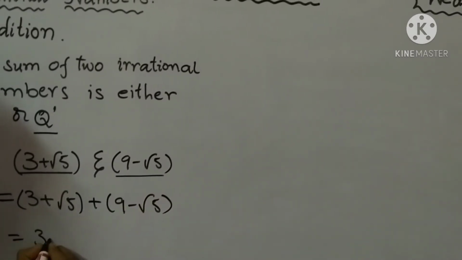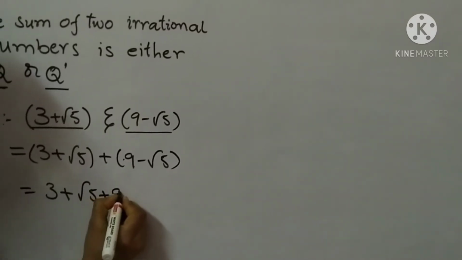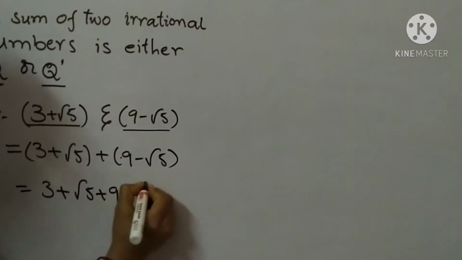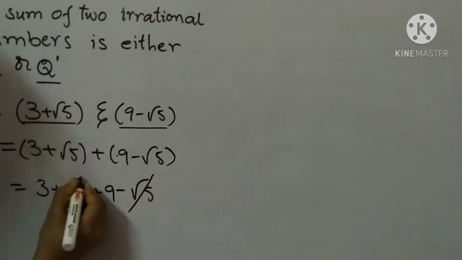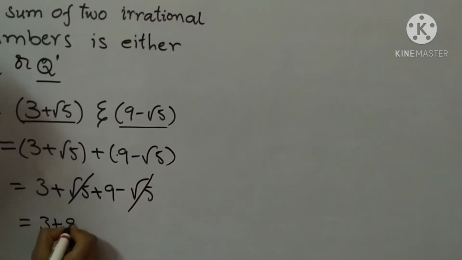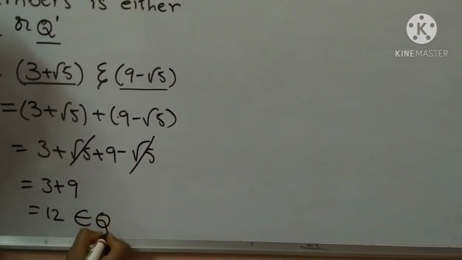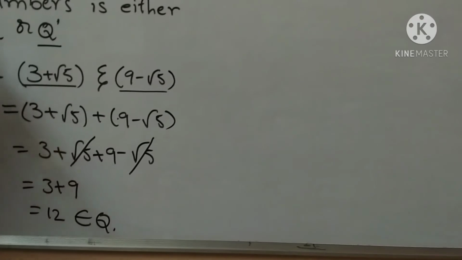So write 3 plus root 5 plus 9 minus root 5. Minus root 5 plus root 5 cancelled. Remaining, what will be there? 3 plus 9 equal to 12. 12 is a rational number.